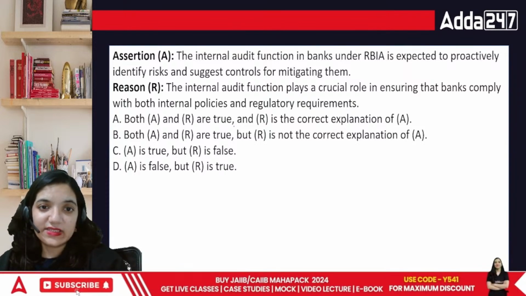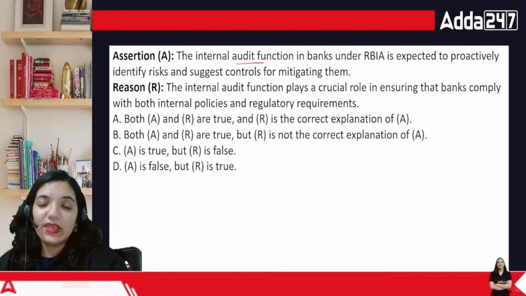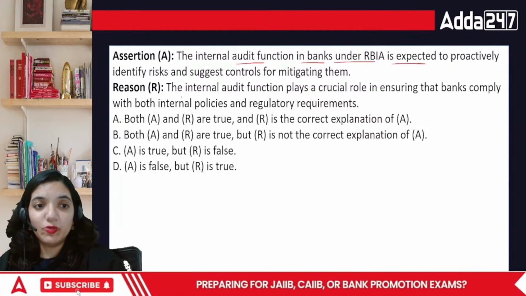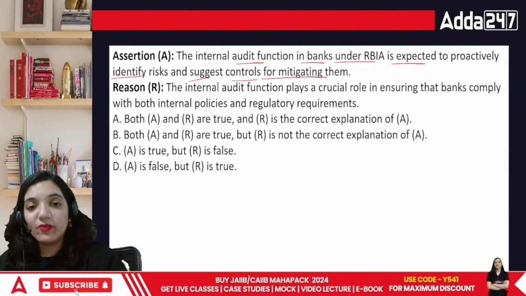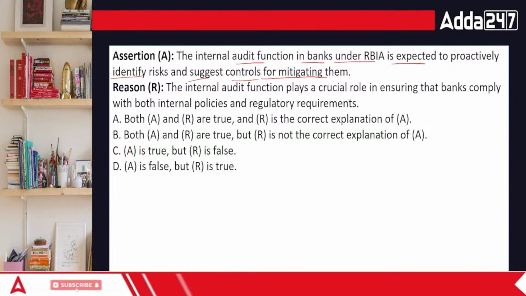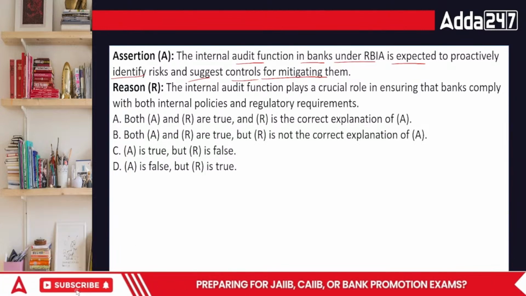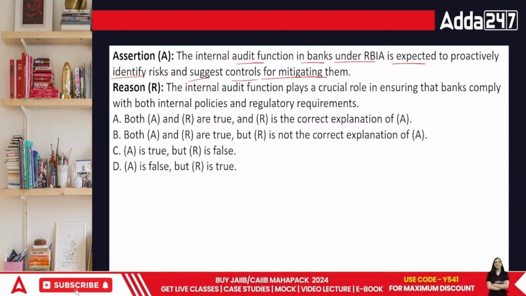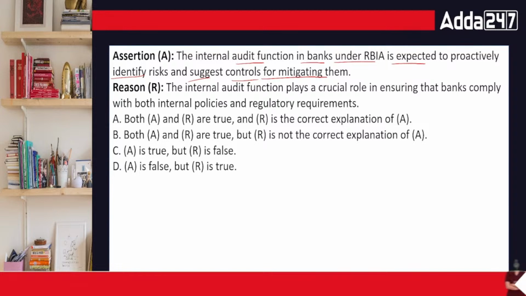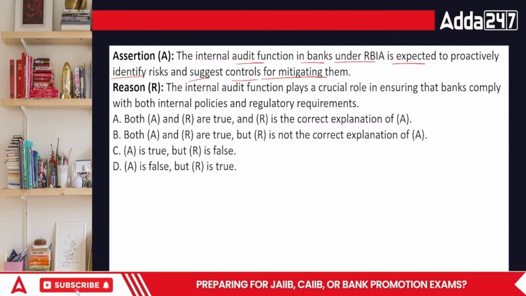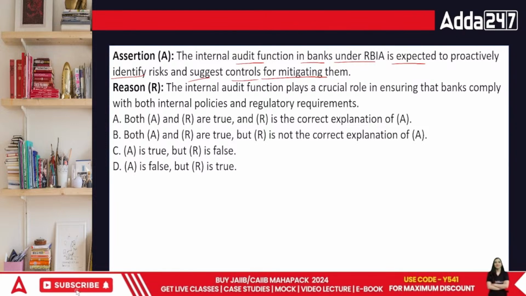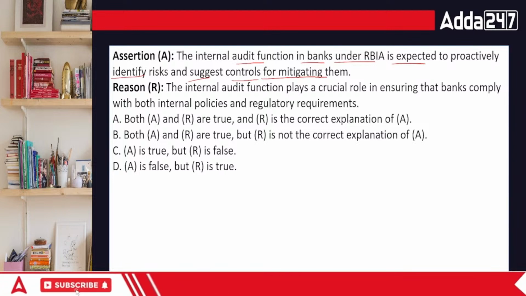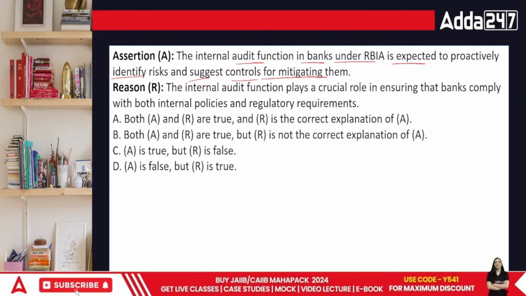It says the internal audit function in banks under RBI is expected to proactively identify risk and suggest controls for mitigating them. That means before the particular thing would happen, you really need to keep that specific amount in your hand so that you can save yourself from the particular audit and basically from the situation where you can fail. What do you think? Then what's going to be the answer in this case?